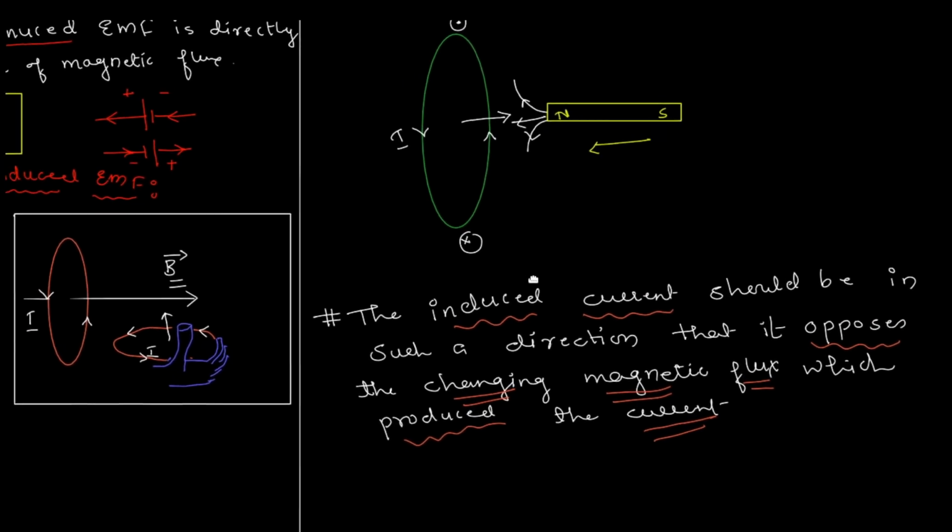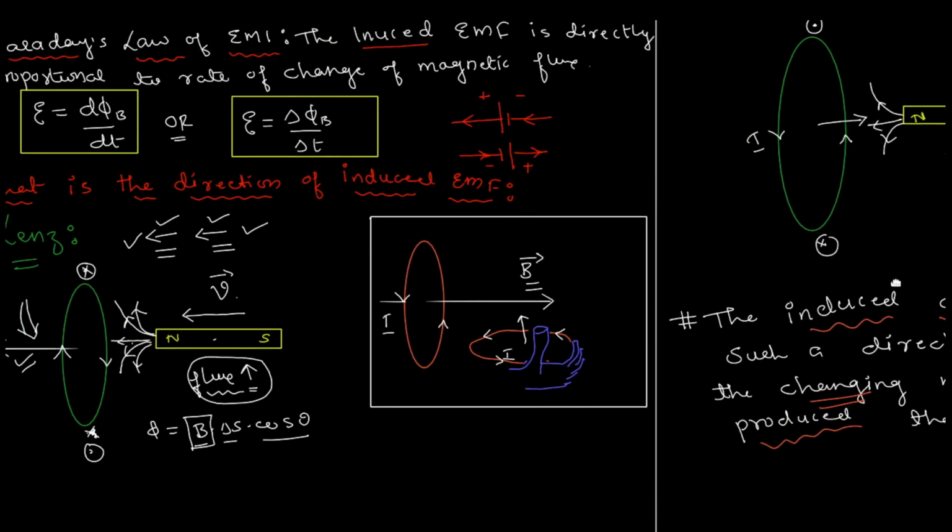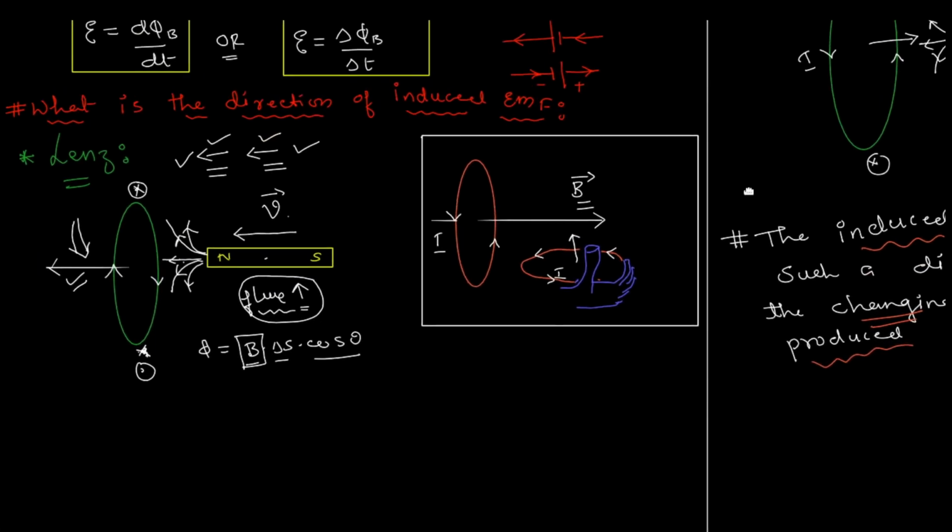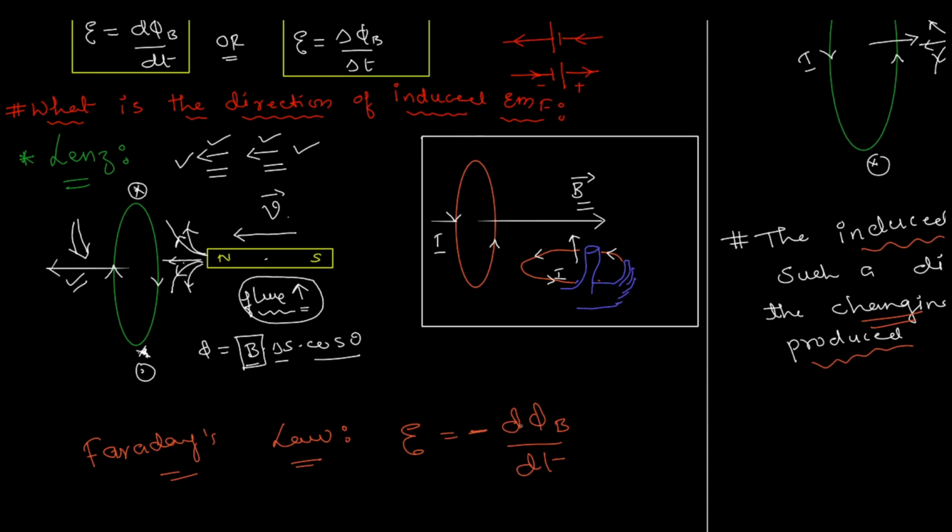And due to this Lenz's law, the adjusted Faraday's law is going to look something like this. The adjusted equation for Faraday's law is now going to look like this. Please pay attention here. That induced EMF, which is d phi b by dt, fine, it's correct, is equal to d phi by dt, but with this negative sign, the EMF is in the direction opposite to the changing flux.